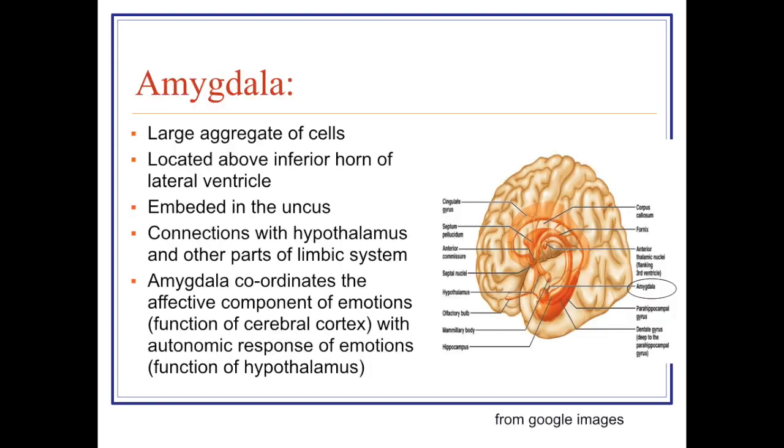Now, another important part of the limbic system is the amygdala. Here, this is the amygdala, which is a large aggregated mass of cells. It is located in the inferior horn of the lateral ventricle. It is embedded in the uncus and it has connections with the hypothalamus as well as other parts of the limbic system. What is the role of the limbic system? It coordinates our affective component, that is the development of feeling, which is the function of the cerebral cortex, to the autonomic responses. Autonomic responses are the function of the hypothalamus.